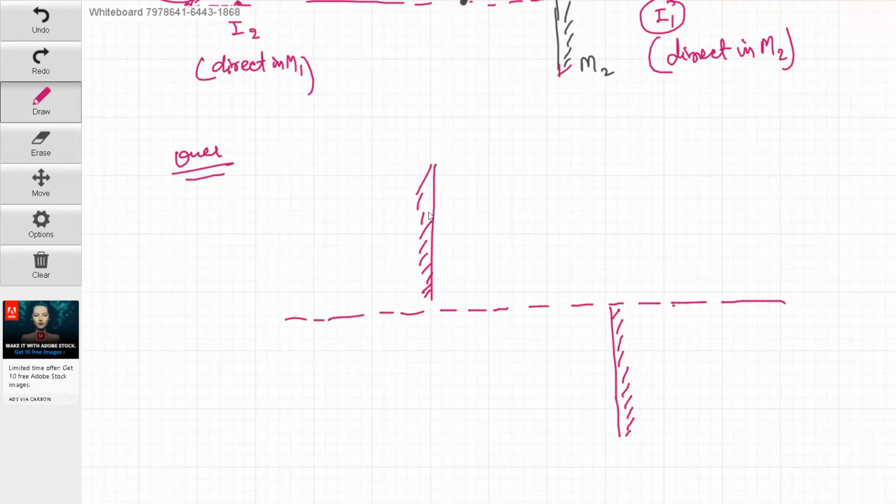Now suppose the object is kept at this place. What is the number of images? This is M1, this is M2. I'm waiting for your reply. Try to tell me.